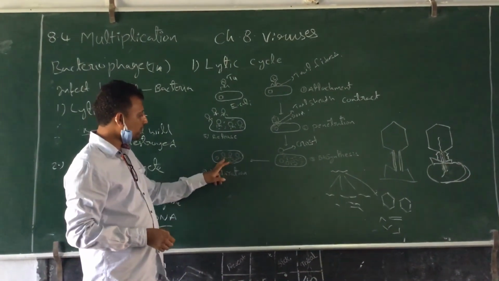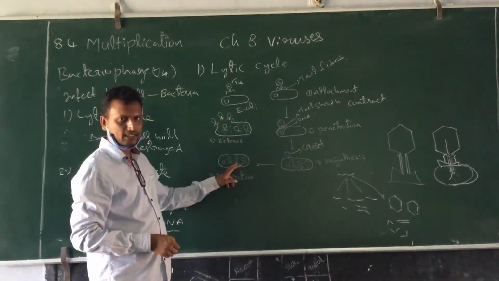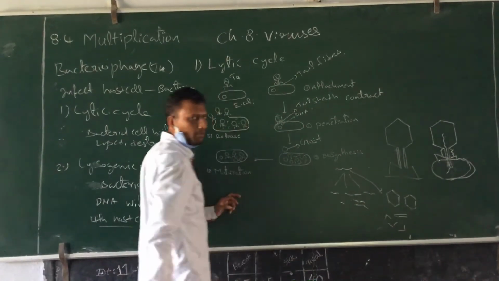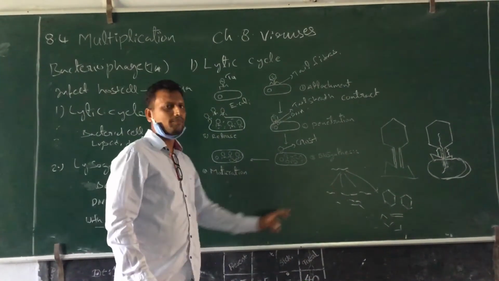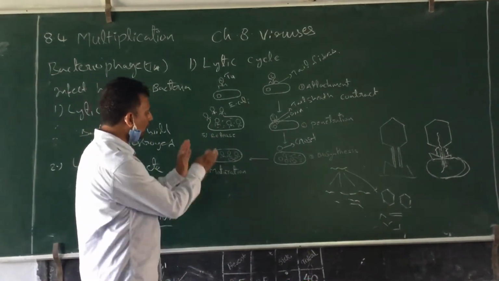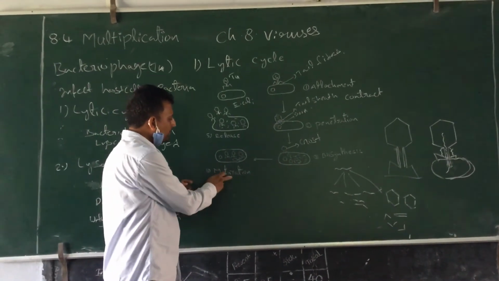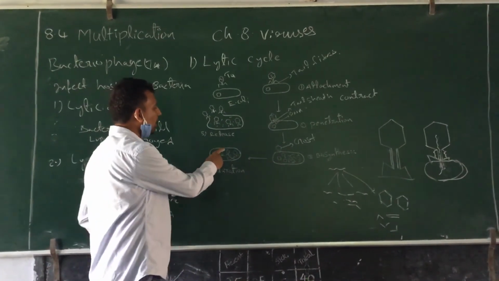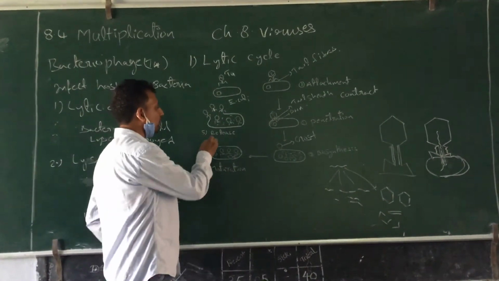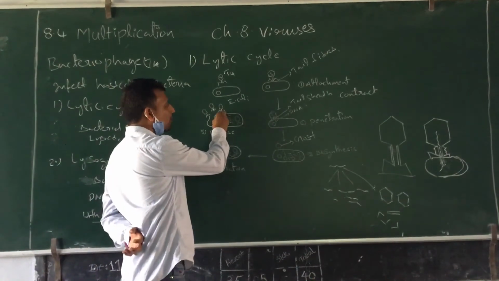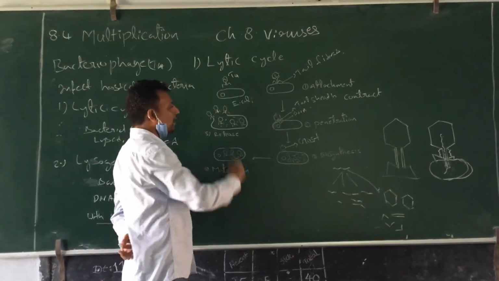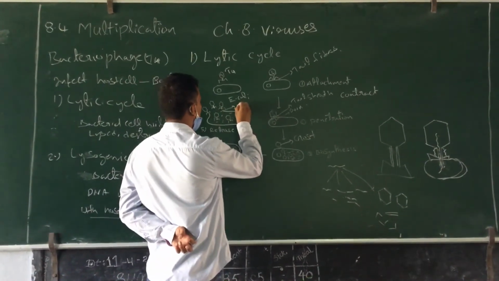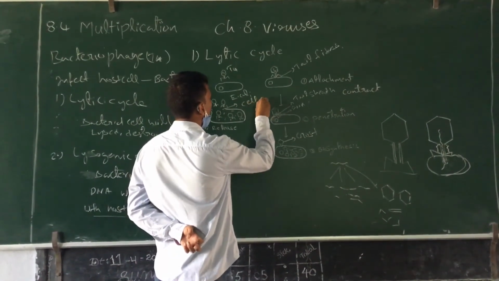You can see here, there are 4 phases. They are matured by the assembly of the capsid components with the replicated DNA. Now, inside the bacterial cell, the bacteriophages are produced. They have to be released outside. They will burst the bacterial envelope, the bacterial covering, the cell wall and plasma membrane.